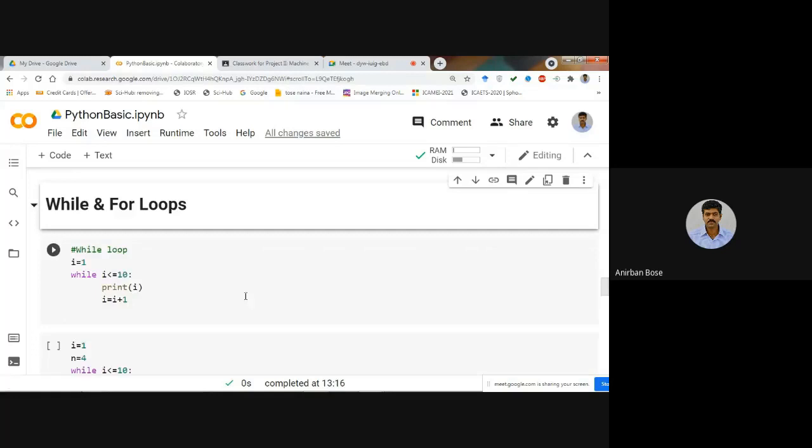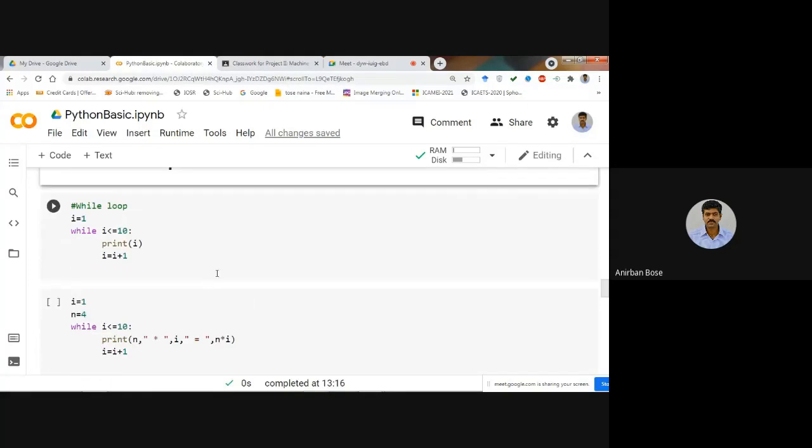Let us take one very simple example of the while loop. Let us consider I is equal to 1. And while there is a condition, and the condition is I less than or equal to 10. If I is less than or equal to 10, then it will be within this block.